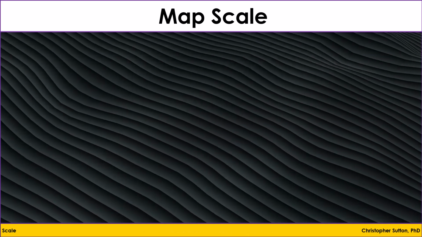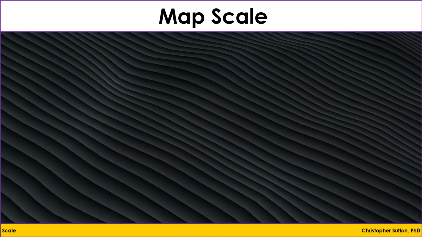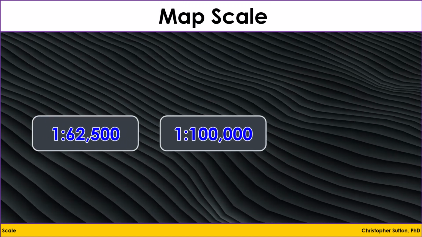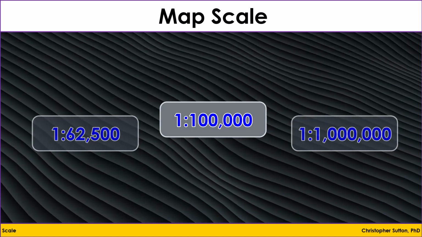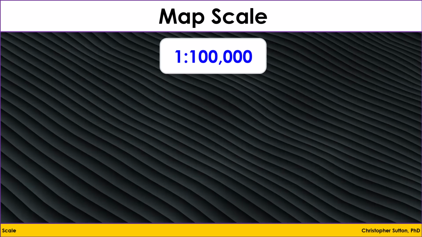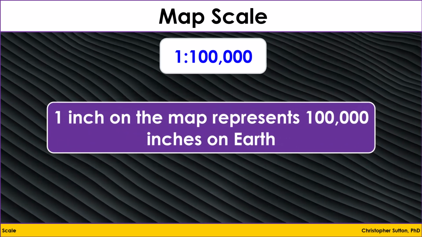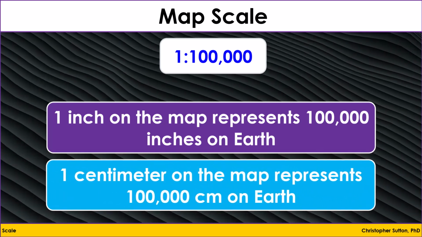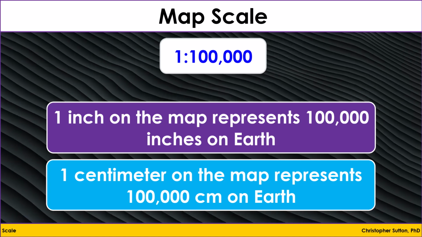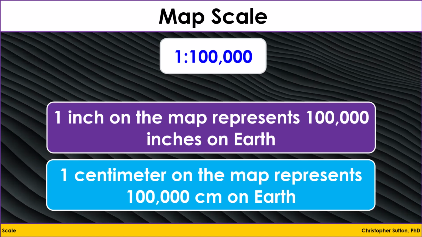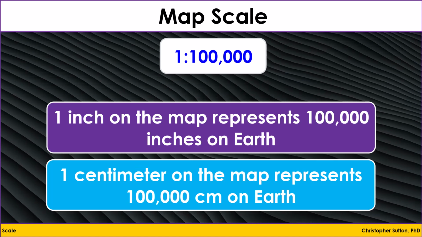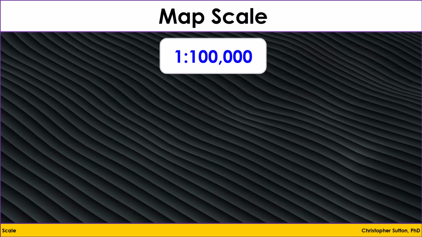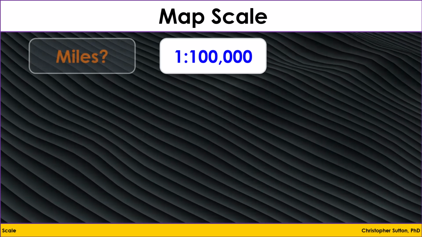There are several commonly used map scales, especially in USGS maps, including 1 to 62,500, 1 to 100,000, and 1 to 1 million. If we look at a 1 to 100,000 map scale, we're saying 1 inch on the map represents 100,000 inches on Earth, or 1 centimeter on the map represents 100,000 centimeters on Earth. We tend not to use inches or centimeters for measuring long distances on Earth. Instead, we use miles or kilometers. So what is a map scale relationship in terms of miles or kilometers?